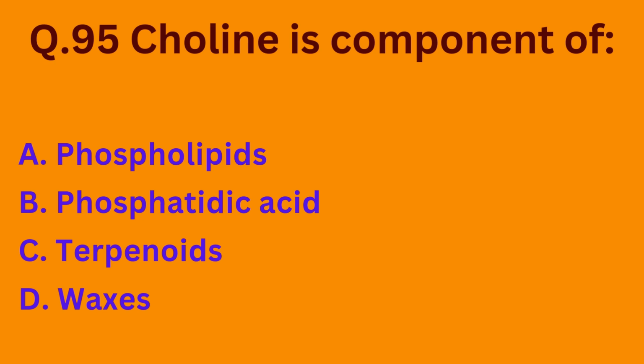Question number 95. Choline is component of option A, phospholipids. Option B, phosphatidic acid. Option C, terpenoids. Option D, waxes. So basically choline is a component of phospholipids. The correct option is option A.